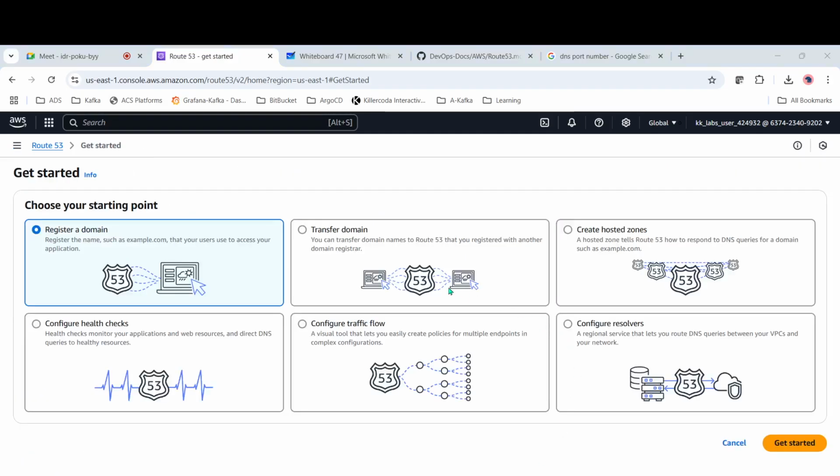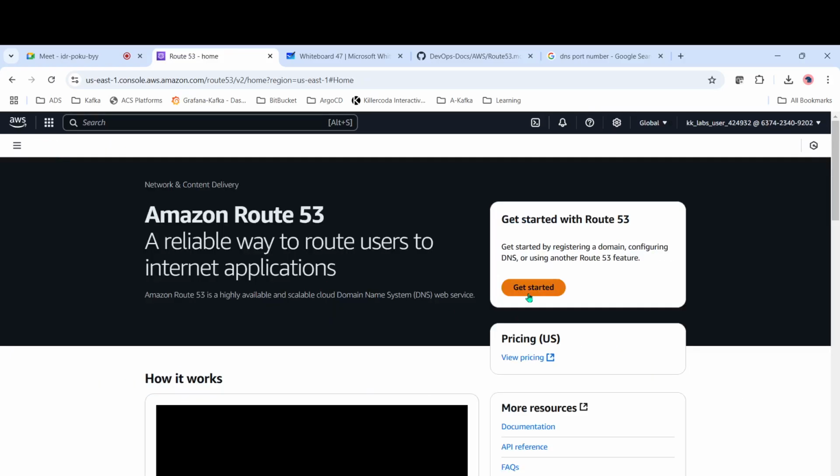In case you have already created a domain using GoDaddy or something, and you want to transfer that domain here, you can just click here and then transfer it, or else you can create hosted zones, everything here. Okay, let me come here, get started.